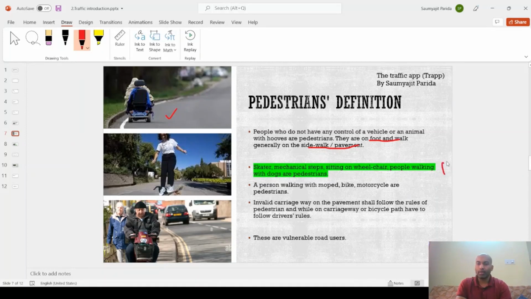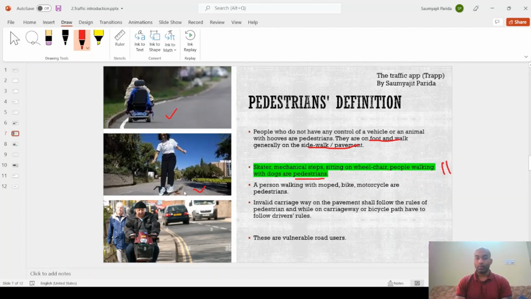Well, these are the exceptions. That's why I have highlighted it: skaters, mechanical steps, people sitting on a wheelchair, people walking with a dog are pedestrians. So skaters, those who are using skateboards, are not drivers, they are pedestrians, and so are mechanical steps.